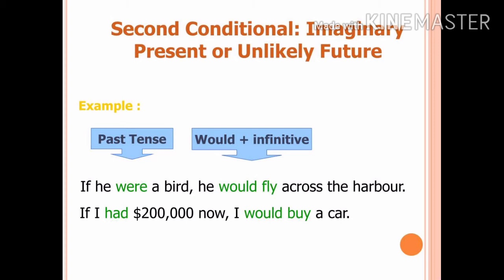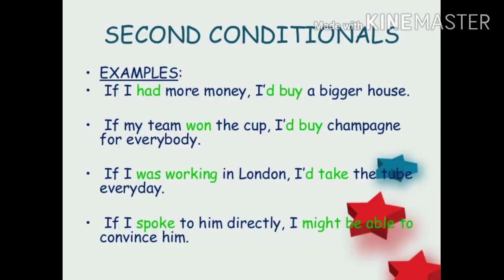If he were a bird, he would fly across the harbor. The second example is, if I had $200,000 now, I would buy a car. So now I would like to tell you some examples of second conditional in sentences. If I had more money, I would buy a bigger house.